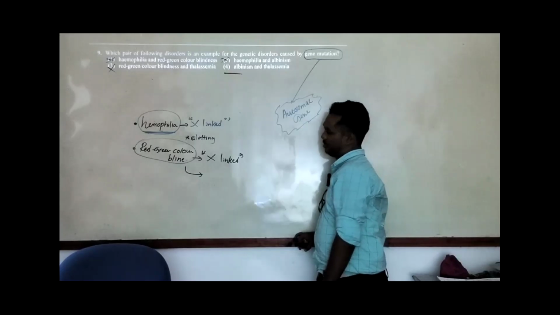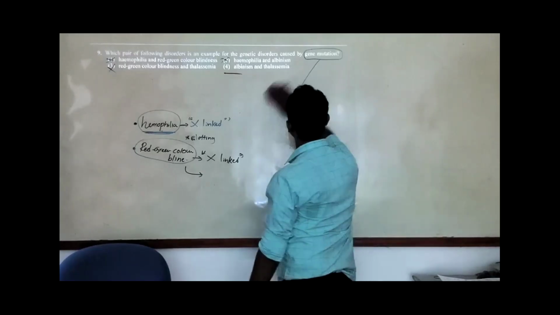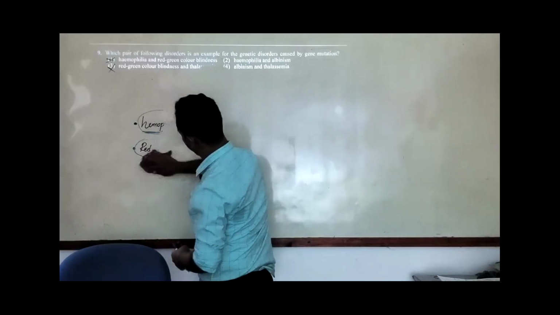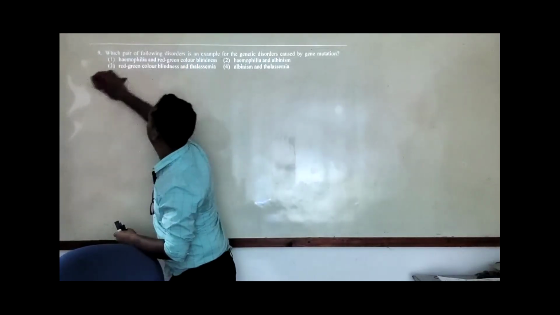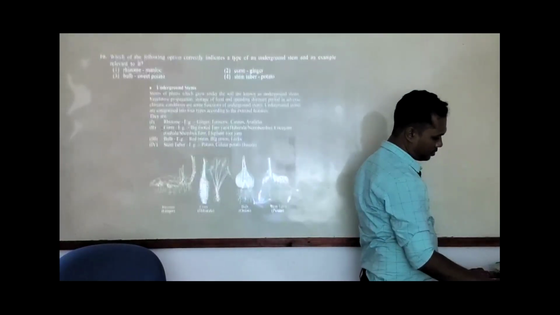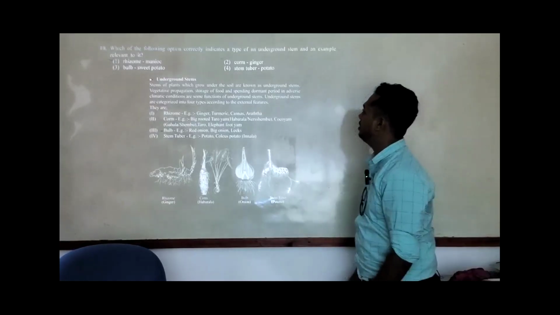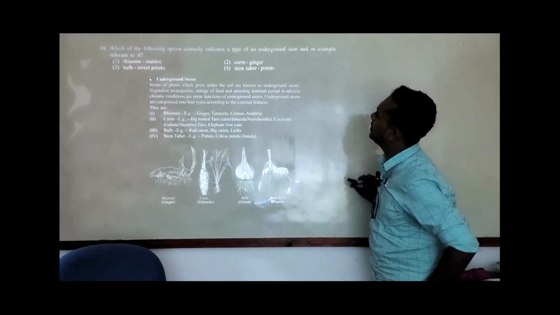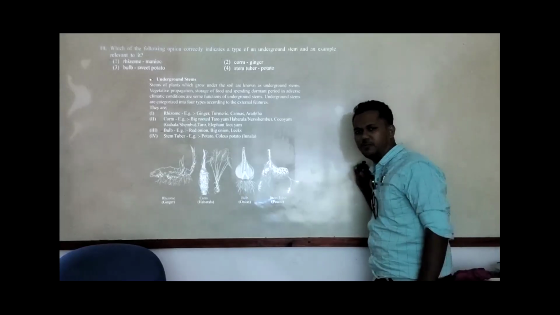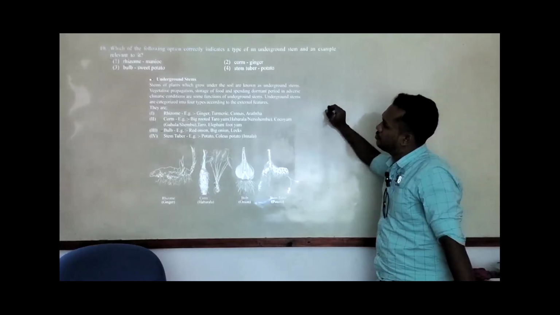Okay. Now, we'll move on to the next part. Question number 10. Which of the following is a type of underground stem? It's a vegetative propagation method. So in the underground stems, what are the types we are using?